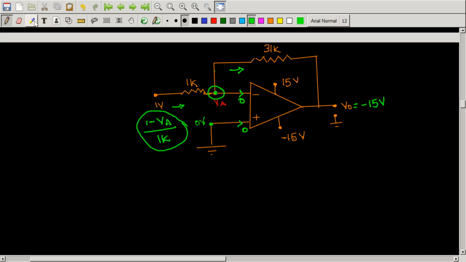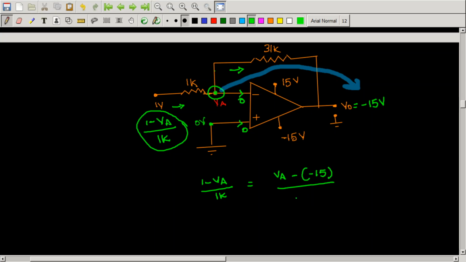But again you can write this current as VA minus of minus 15 volts by 31k, right? So I can simply equate those currents. So 1 minus VA by 1k is simply equal to VA minus of minus 15 volts by 31k.